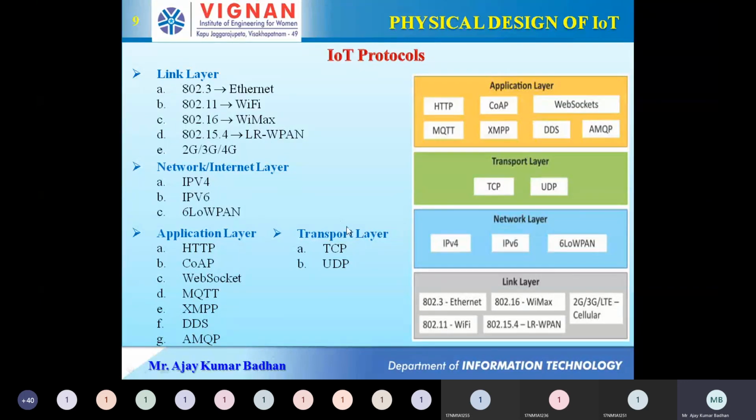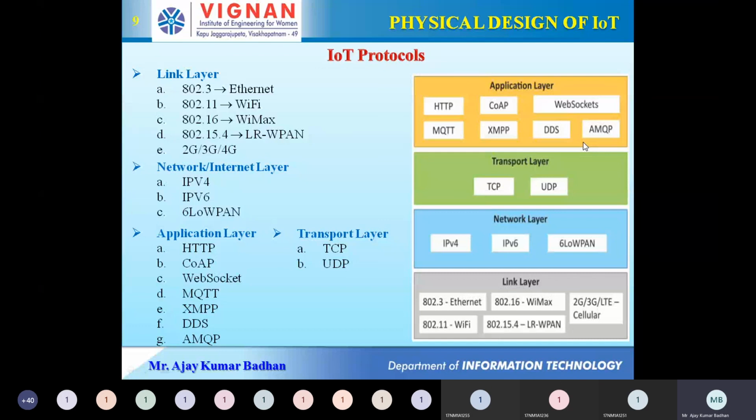Okay, so in our WhatsApp groups, you are transmitting a single message which is getting delivered to 62 of your classmates and the remaining faculty. They are using this protocol called XMPP. I'll explain it in the coming slides. Next, we have DDS and AMQP. AMQP is also most important and DDS is also important. Okay, so we'll discuss this elaborately in the coming slides.